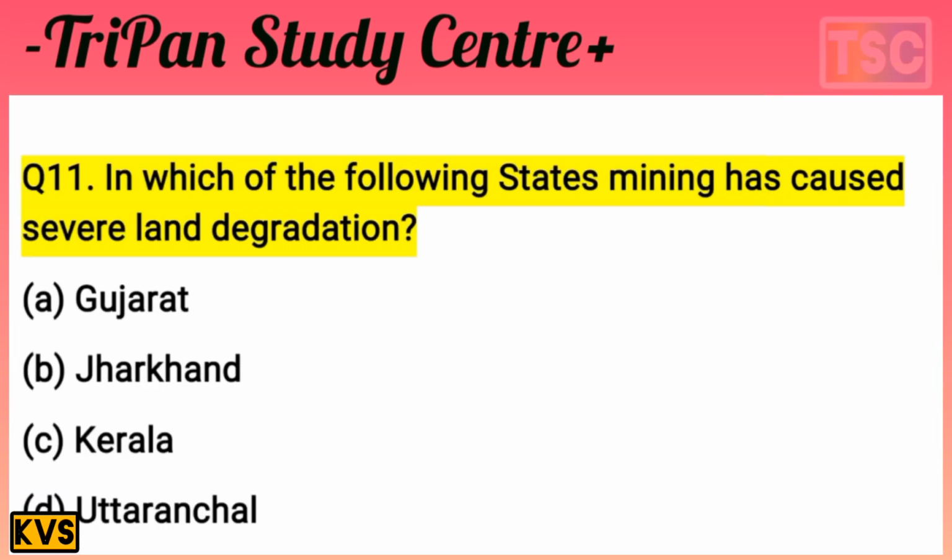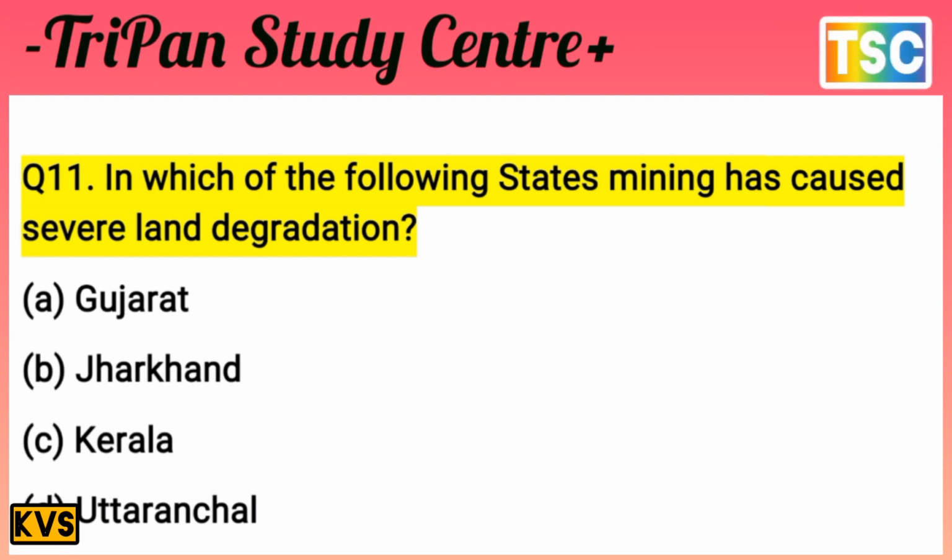The next question is important. In which of the following states has mining caused serious land degradation? Mining is the most important cause of degradation for the land here. The options are most interesting: first Gujarat, second Jharkhand, third Kerala, and fourth Uttaranchal. That's an important question. I give you a few seconds. Test your knowledge and IQ level.